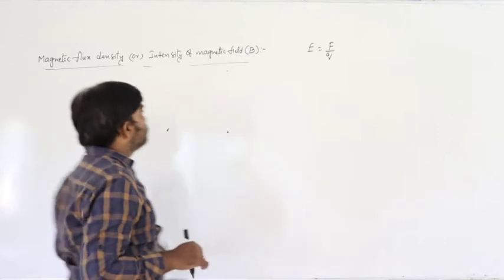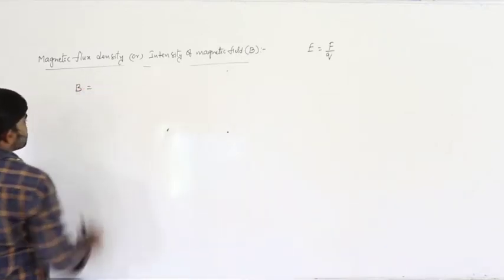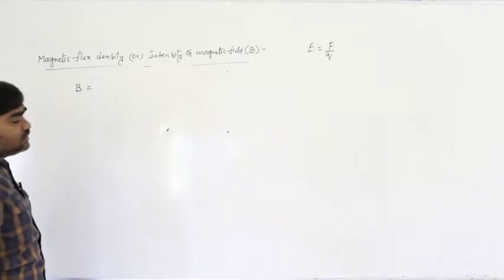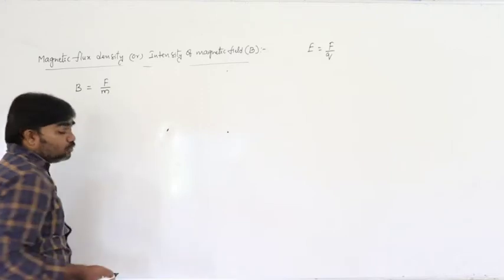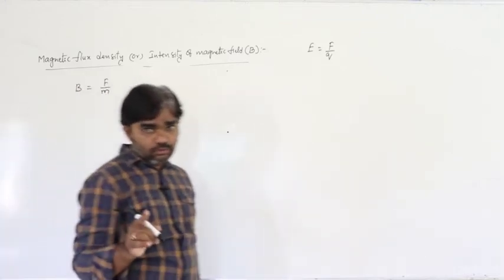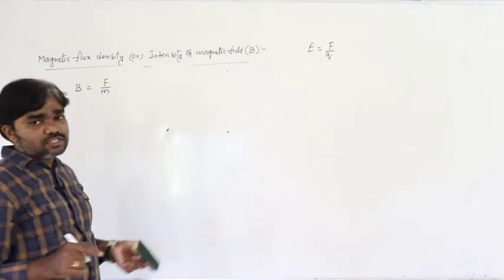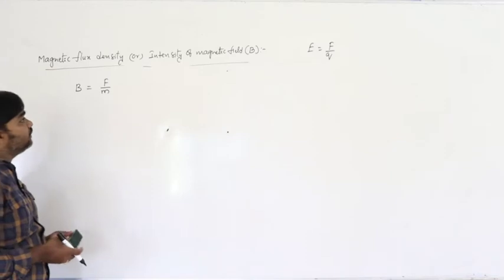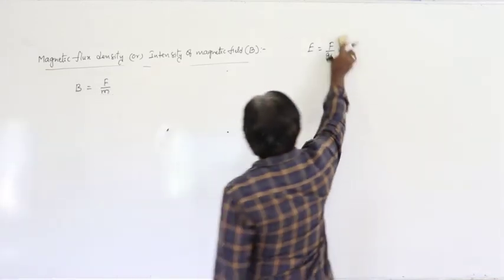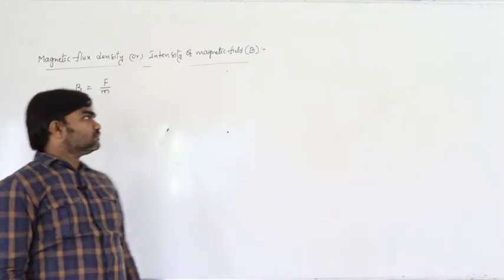In the same way, the magnetic field intensity or magnetic flux density is defined as the force experienced by the unit north pole, not south pole, when it is placed in the magnetic field. That is also called magnetic flux density.